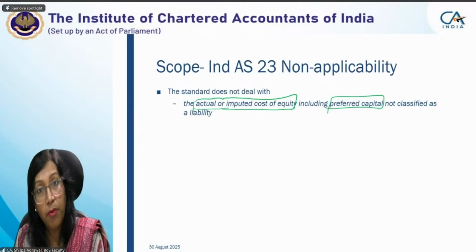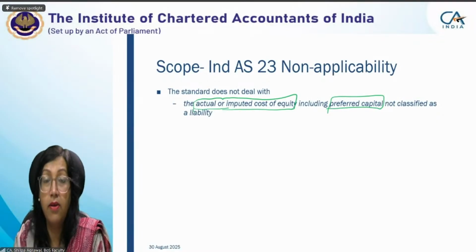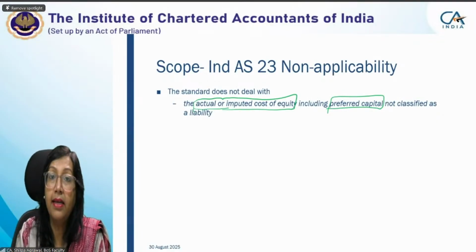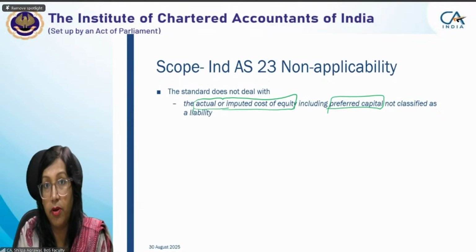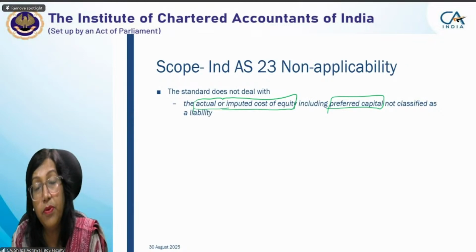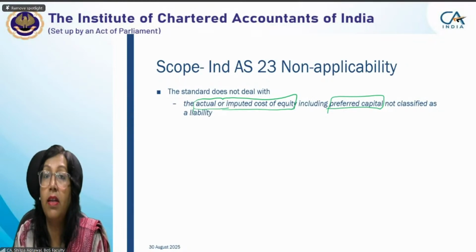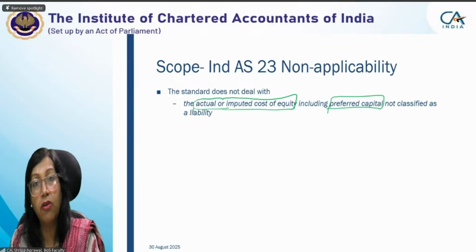However, if your preference share is in the nature of capital, then the amount which is paid on that preference share capital is a dividend, not interest. And that interest will not be considered as borrowing cost, it will be considered as imputed cost. And that's why it will not form part of borrowing cost. Hope I am very clear with this.